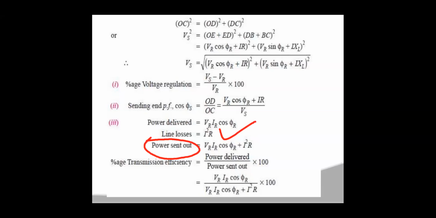Okay, input side. So power input is equal to power output plus losses. It can be written as VR IR cos phi r plus I square R. Now efficiency will be equal to power delivered by power sent out into 100. You just substitute the power delivered and power sent out equations in this expression, so that percentage efficiency of the transmission line will be VR IR cos phi r by VR IR cos phi r plus I square R.